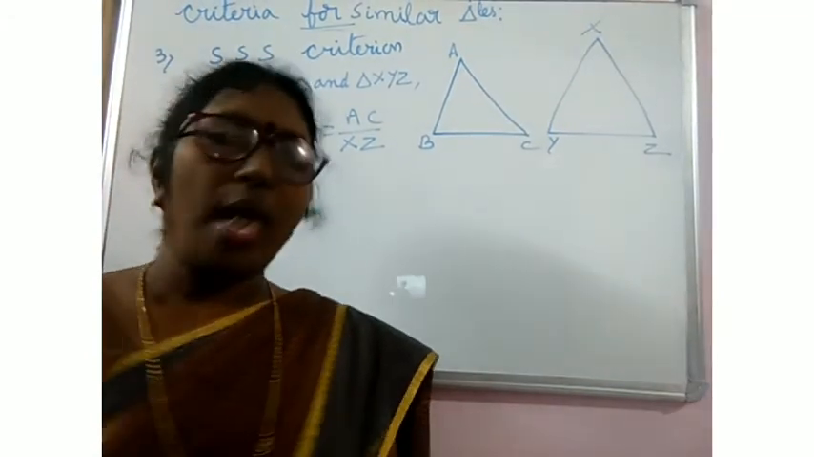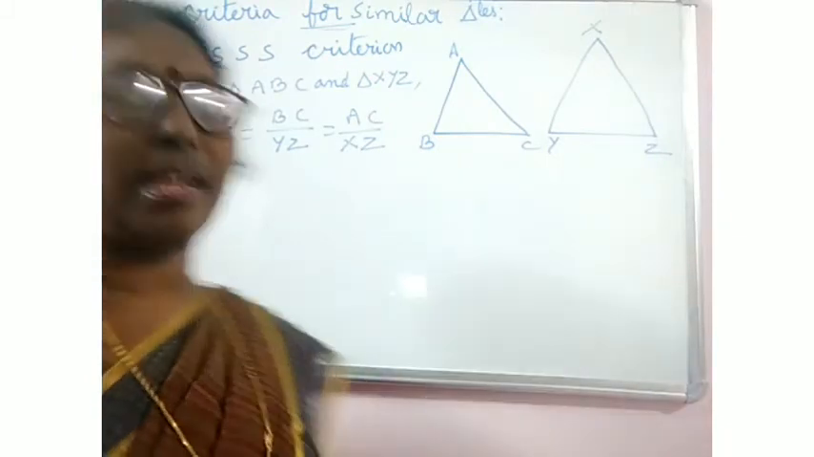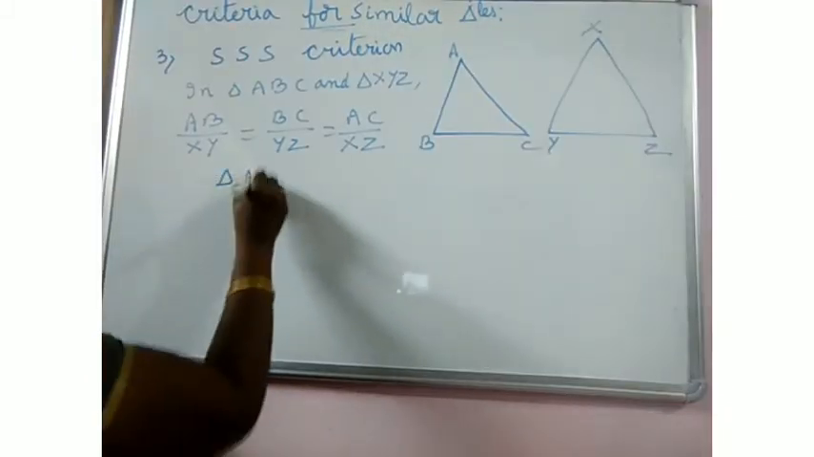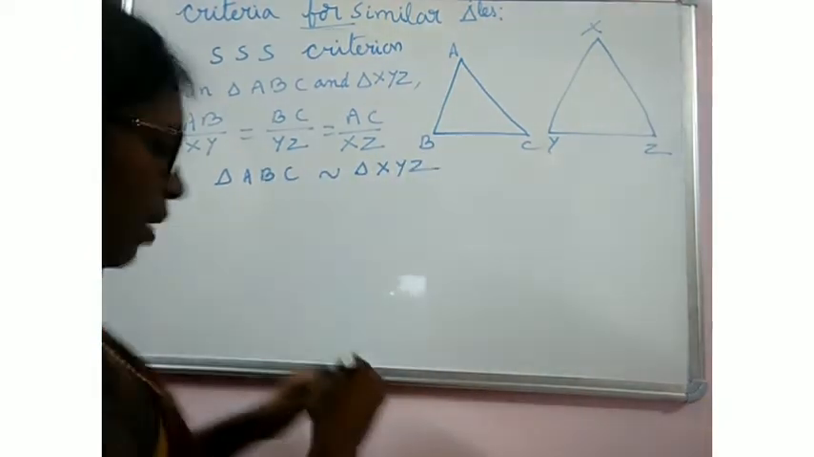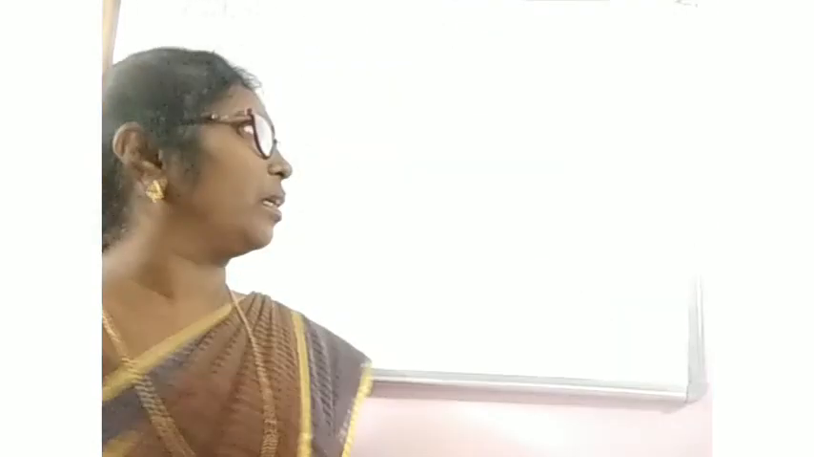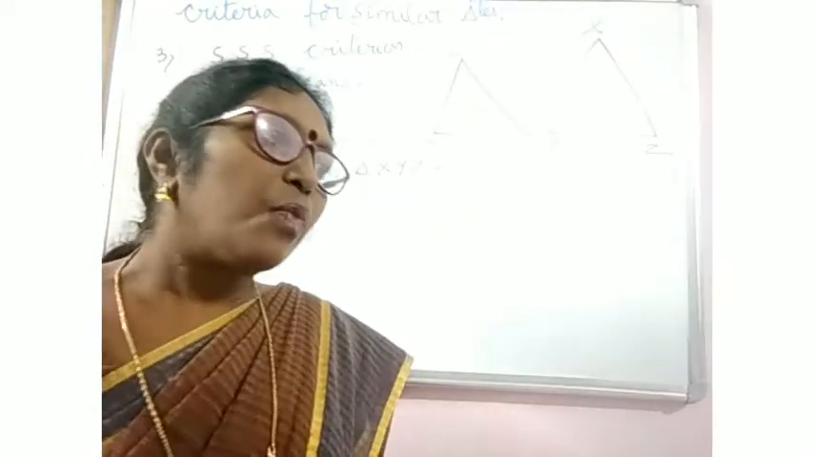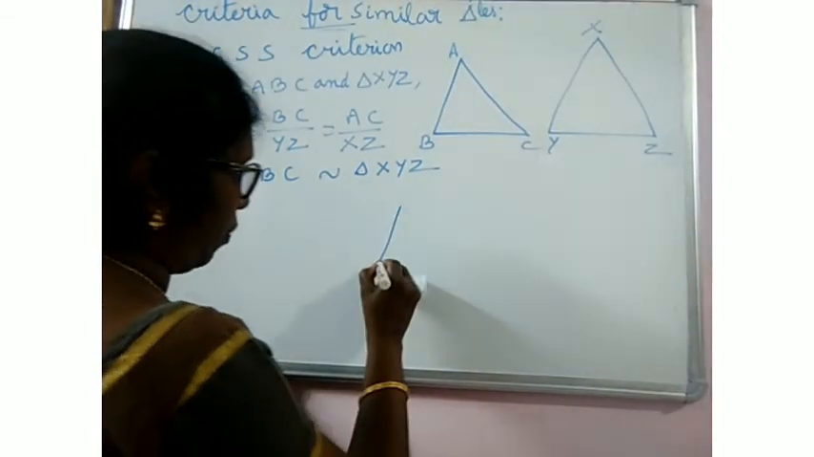Once the sides are proportional to each other, these two triangles are similar. Then we can say that triangle ABC is similar to triangle XYZ. And once they are similar, their angles are equal. Very important thing I want to give you here, one thing, let me explain to you.